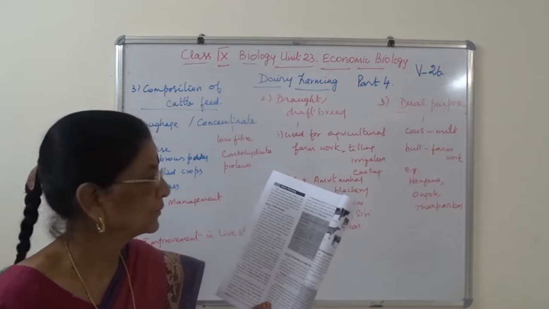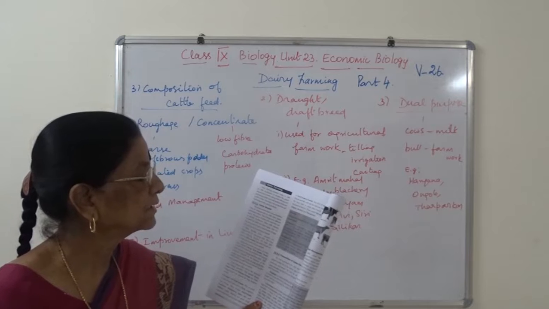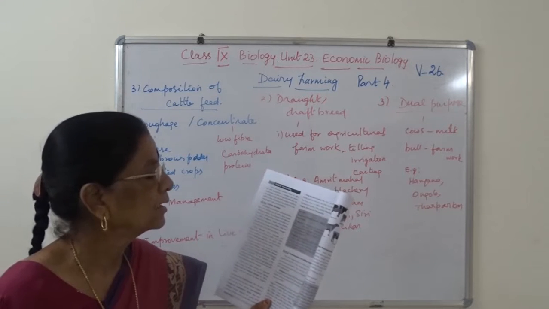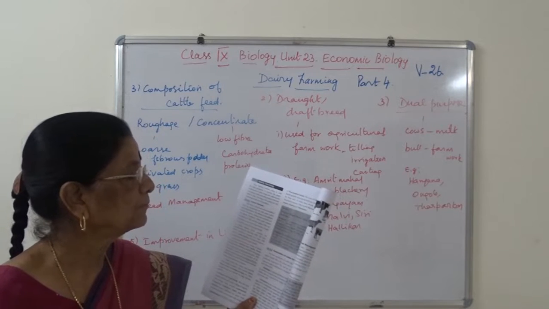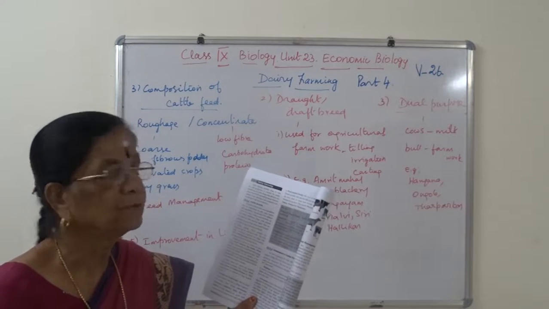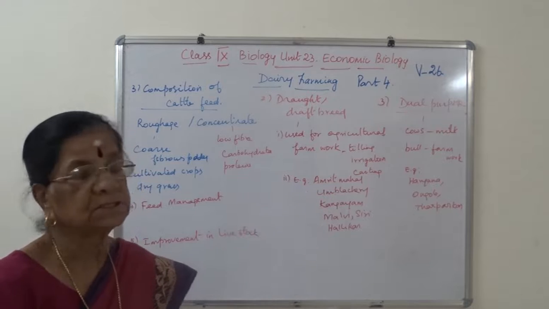Pulikulam is commonly seen in Madurai district and is known as the Jallikattu breed. They are mainly used for penning in the field and useful for plowing. Go through this information.